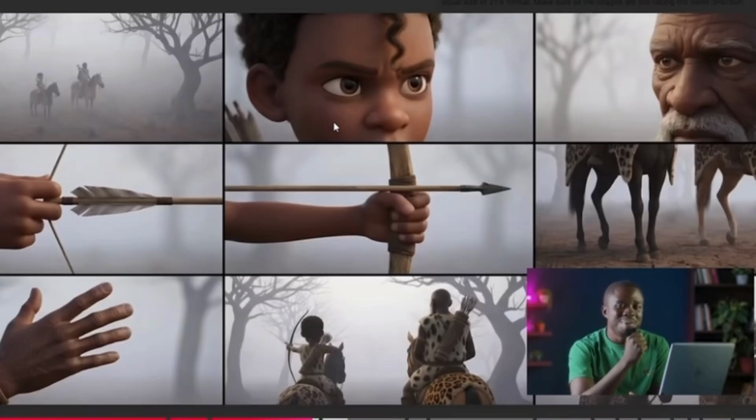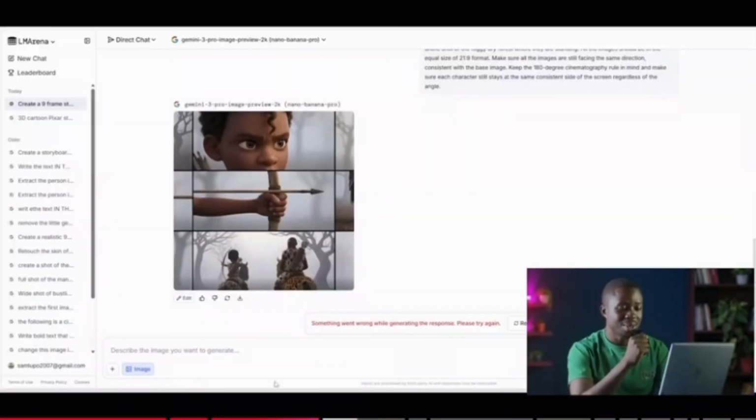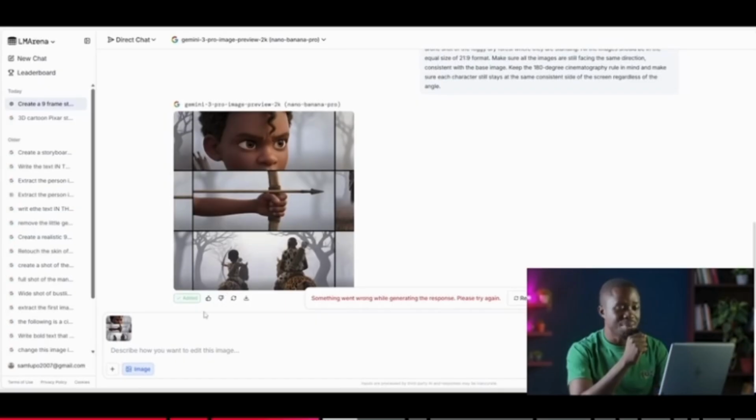Ideally, after achieving what we want with this particular grid, the next challenge is always how to extract those single frames, because we can't use it like this. Of course, we want each of these pictures to be a standalone image on its own, right? And there are ways to go about this. I don't know about you, but certain things about extracting these images hardly work for me. Let me show you what I mean. In this regard, we're just going to click on the edit button, and then it automatically loads the same image down here.